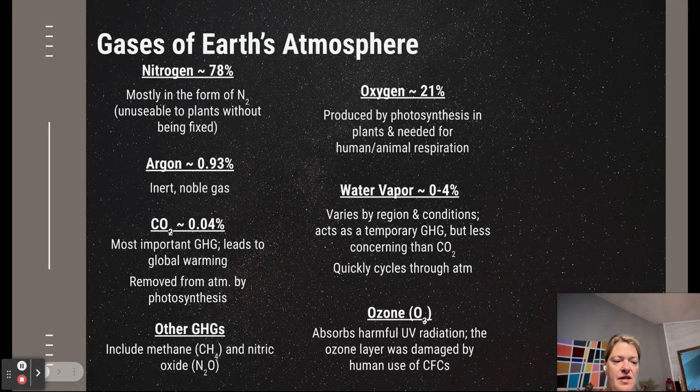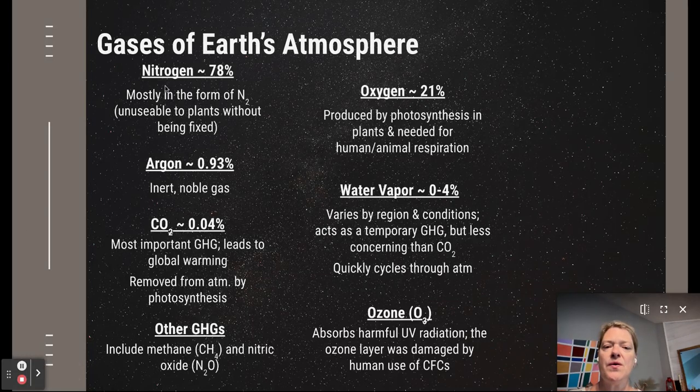Now, before we get started on this slide, you do not need to write everything down from this slide. I'm going to tell you what I think is most important, things that I have seen on the AP tests, maybe that you take for your unit test, but also the practice AP tests and FRQs.